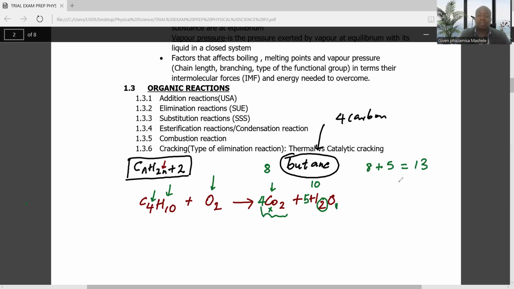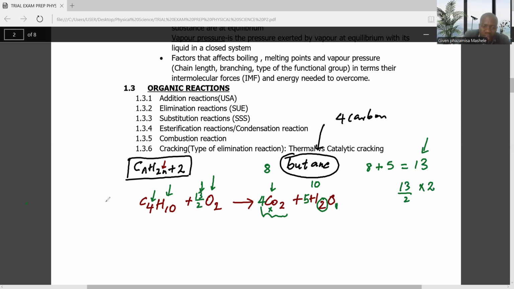We must have 13 atoms of oxygen on the left as well. Already we have 2 atoms of oxygen per molecule, so what can we put here such that when we multiply by 2, it gives us 13? Remember, 13 is an odd number, so we have to put 13 over 2, because 13 divided by 2 multiplied by 2 gives us 13.